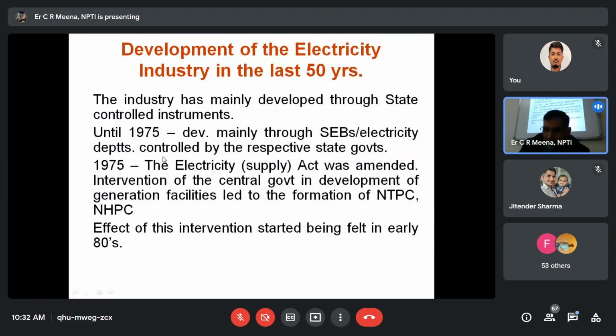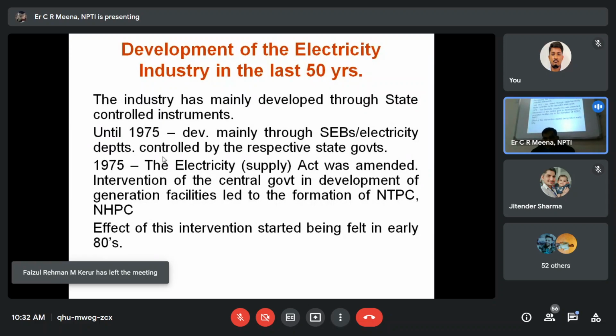So in 1975, the central government envisaged and formed NTPC, NHPC and Power Grid. NTPC is the thermal power generating company in India. NHPC was formed on 7th November 1975, only for hydropower generation.